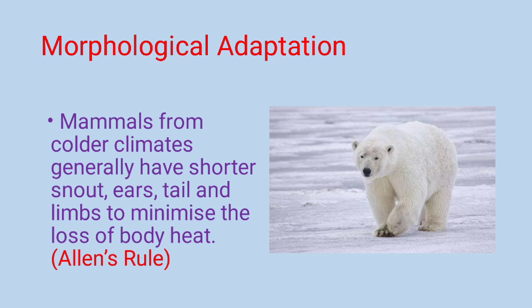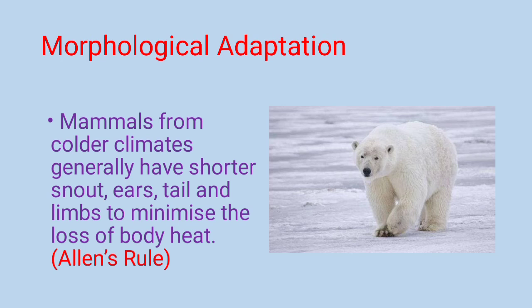If they had larger ears, they would release the body heat in more amount. So to release heat in less amount, because they are present in the colder climates, they have to minimize the loss of body heat.